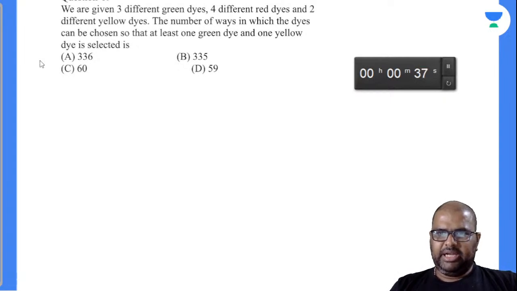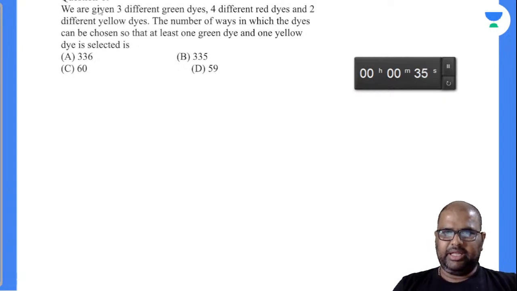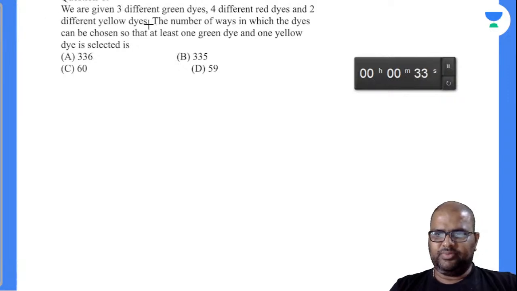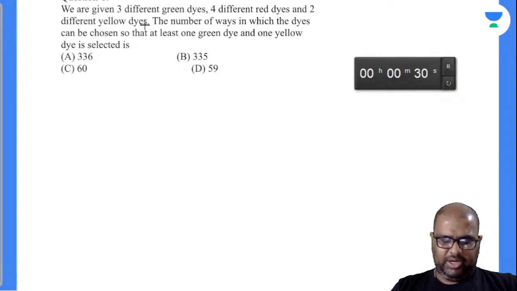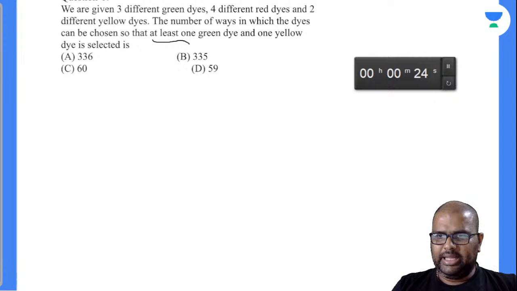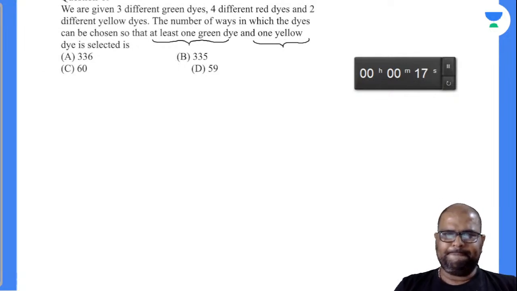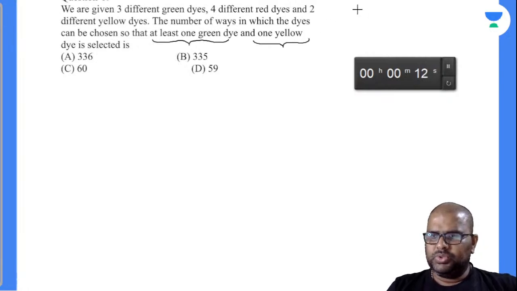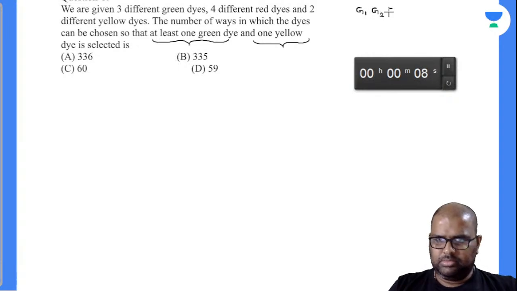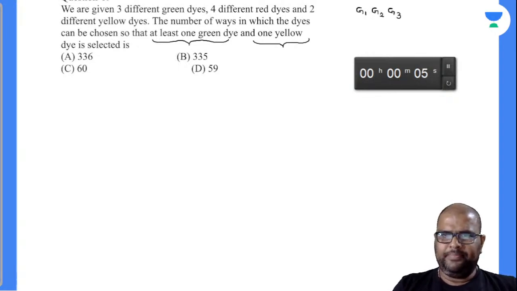We are given 3 different green dice, 4 different red dice, and 2 different yellow dice. The number of ways in which the dice can be chosen so that at least one green die and at least one yellow die is selected. Arey bhai, we have done a similar type of question, na. So what's the problem there? So G1, G2, G3. Is it A? Let's see.